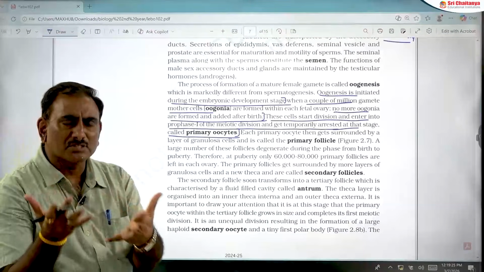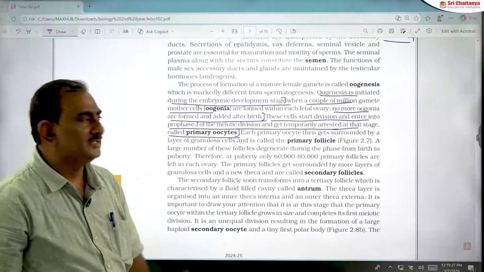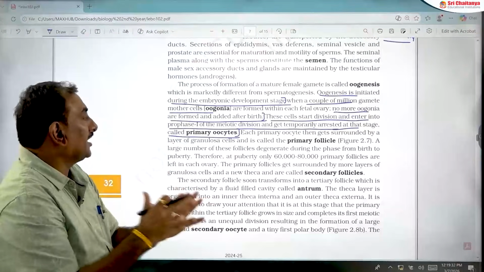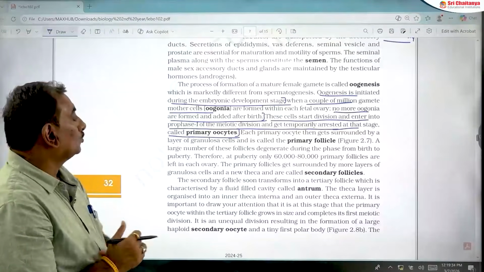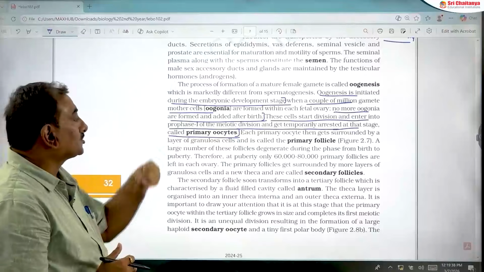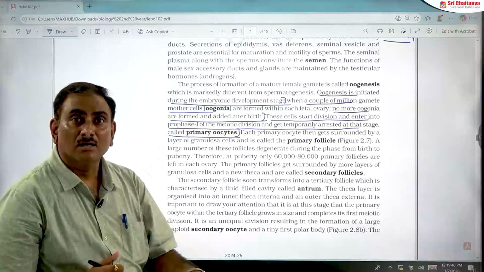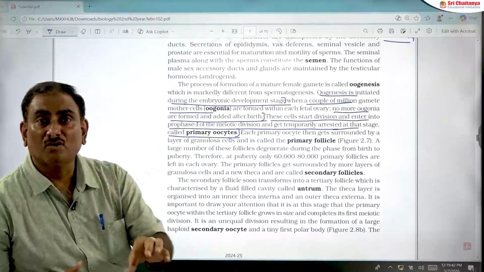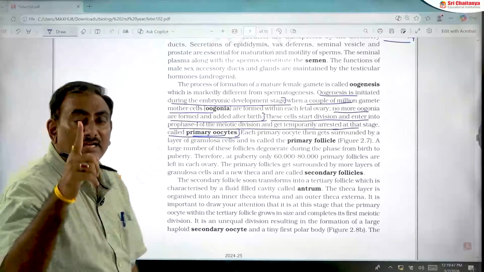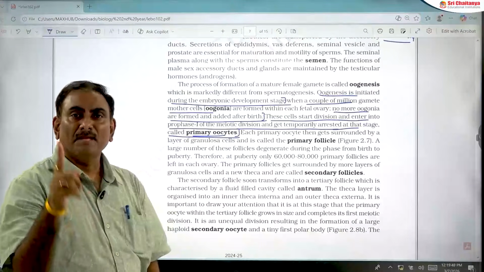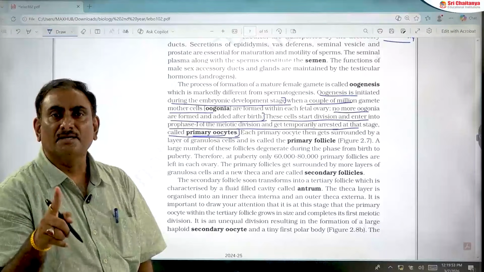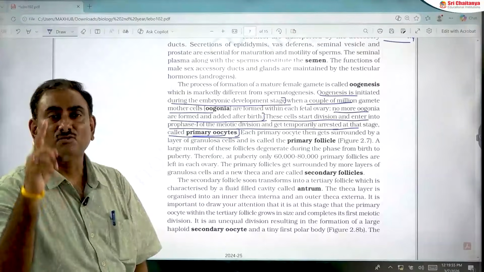In some books, they have given it like that. But as per standard medical books, the stage of oogenesis that starts meiosis 1 and is arrested in prophase 1 of meiosis 1 is the primary oocyte. So the primary oocyte begins meiosis 1 in embryonic stage, but growth is arrested in prophase 1 of meiosis 1.